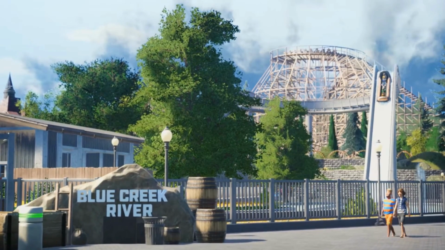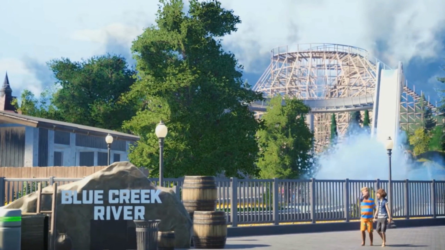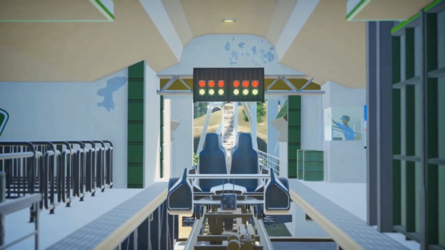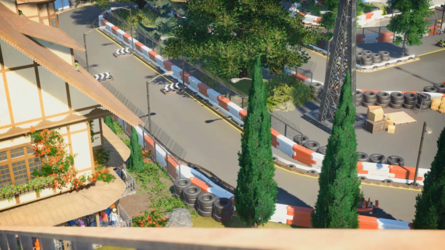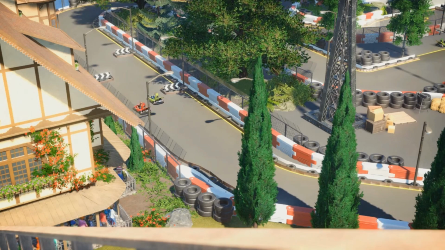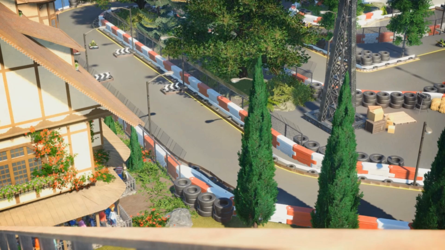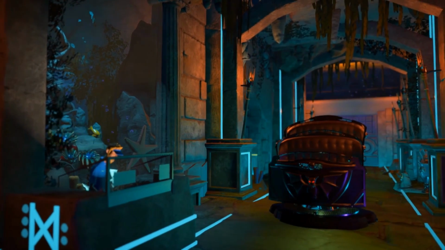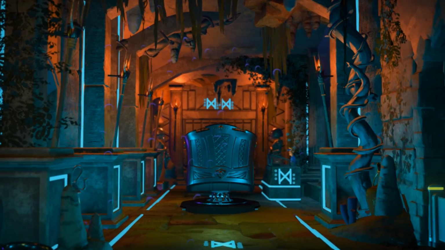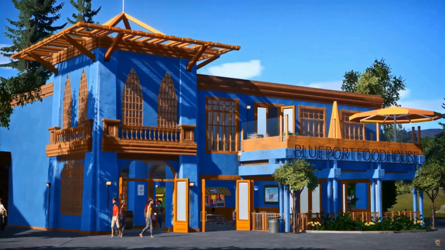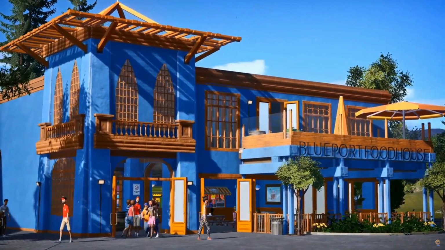As park creators, one of our primary goals is to ensure that our virtual guests have a memorable and enjoyable experience during their visit. This begins with prioritizing guest satisfaction above all else. By placing the needs and preferences of our guests at the forefront of our park management strategies, we can create an environment that delights and captivates at every turn.